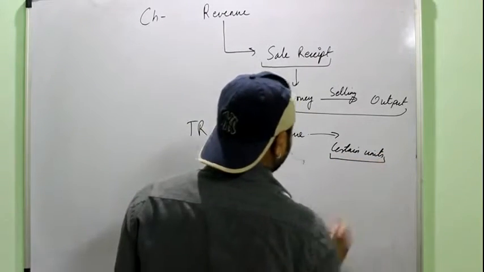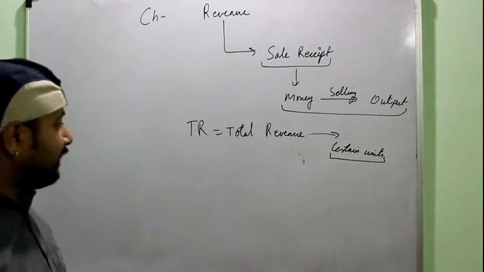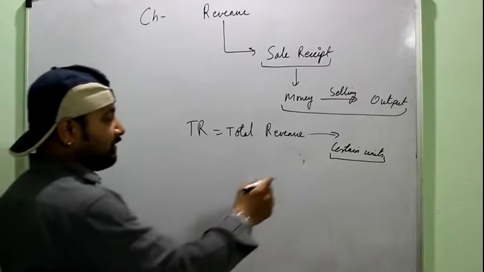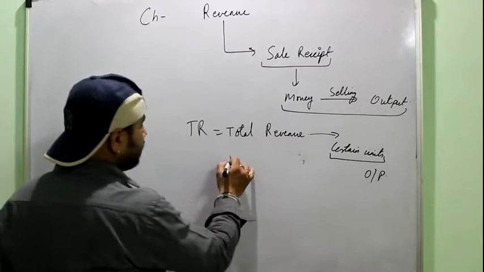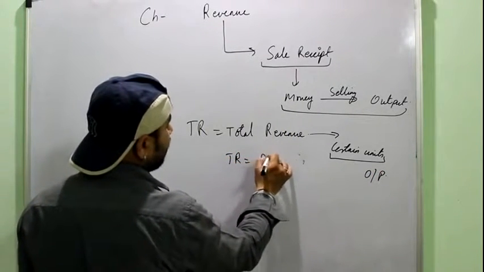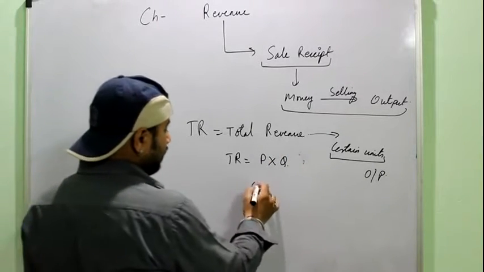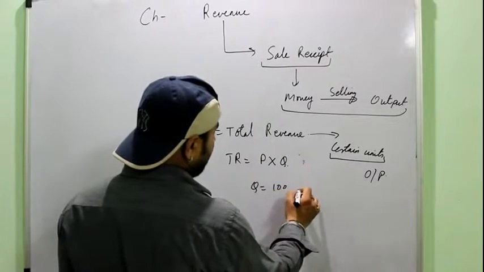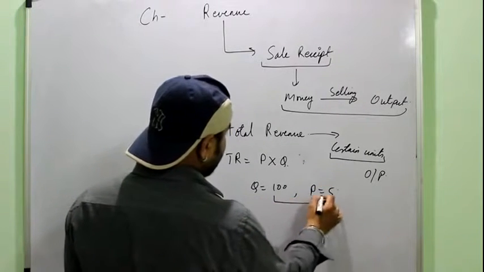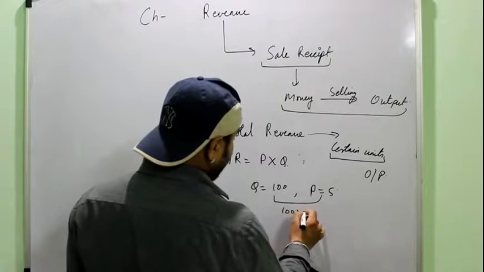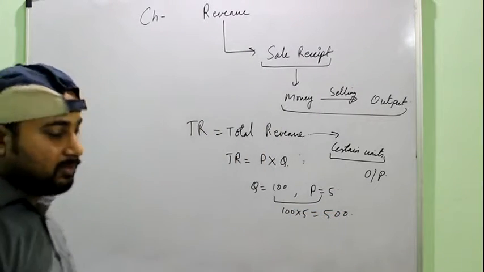Okay, when you are defining total revenue, you have to mention that it is the money received or the revenue received by selling certain units of the output. And TR is equal to price into the output sold. Suppose you have sold 100 units of a commodity and the price of that commodity was say rupees 5 per unit. Your total revenue is 100 into 5, that is 500 rupees. This is the concept of total revenue.